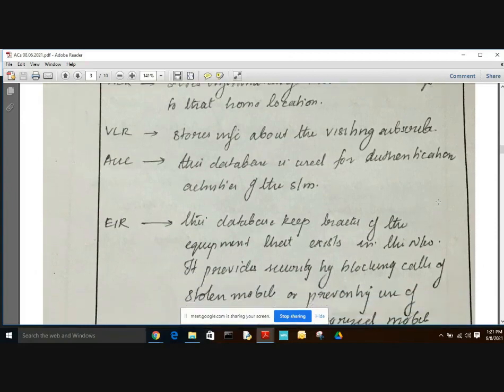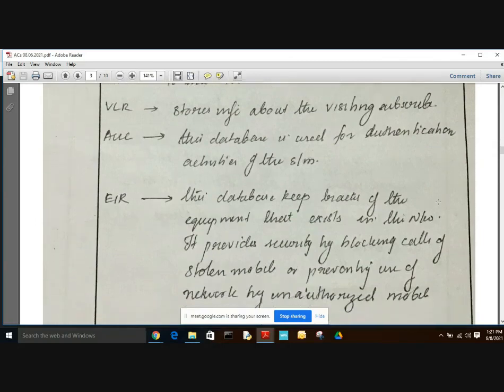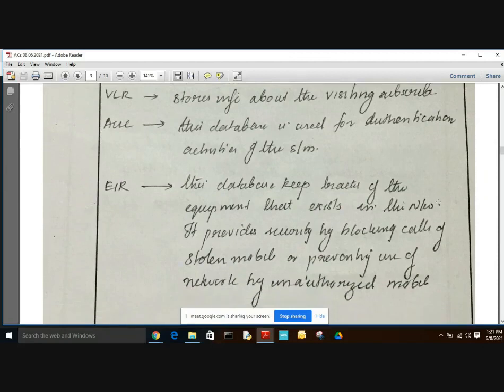And EIR, this is the equipment identification register. This database keeps track of equipment that exists in the network, and it provides security by blocking calls of stolen mobiles or by preventing the use of the network by unauthorized mobiles.